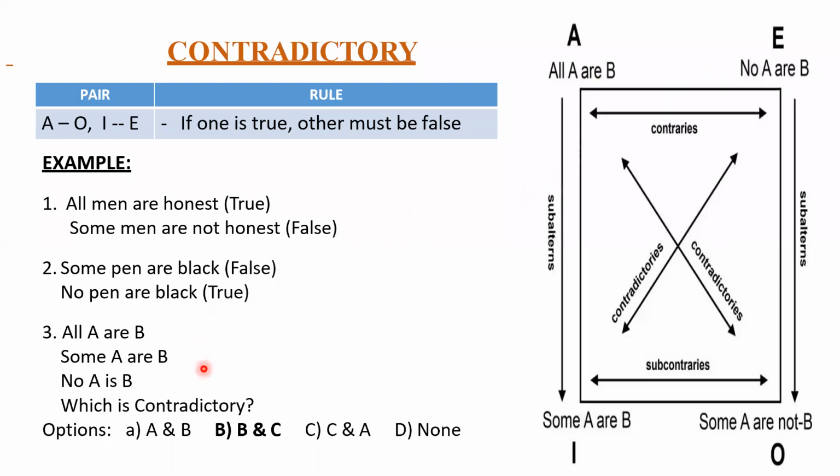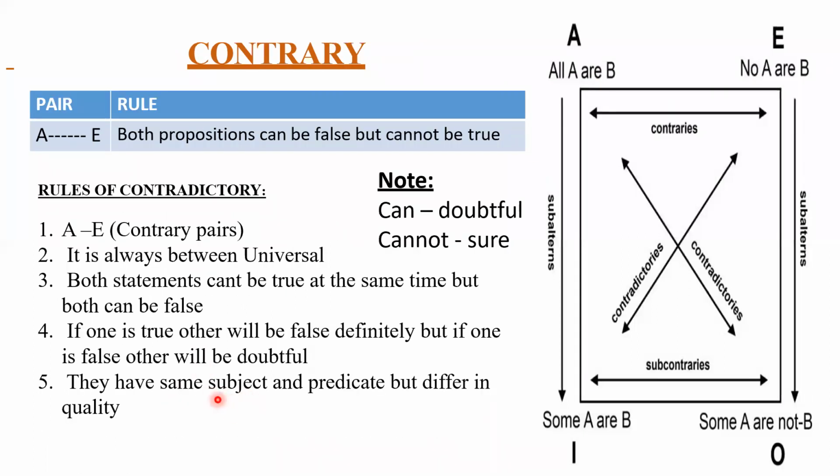Again, this wording is not so important. This you won't get in the exam. You just need to remember the relationship between contrary. The relationship between all and no is called the contrary statement, and this contrary statement lies with the universal. Universal affirmative, universal negative. Clear? And the rule is both statements can be false, but both cannot be true.